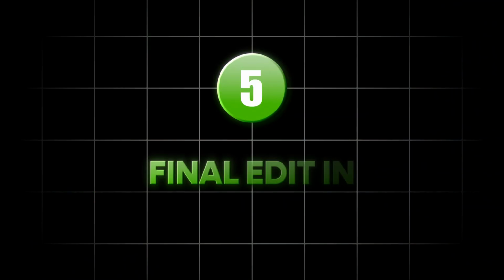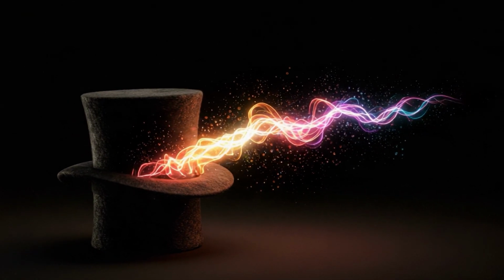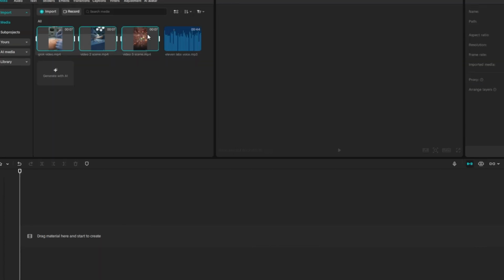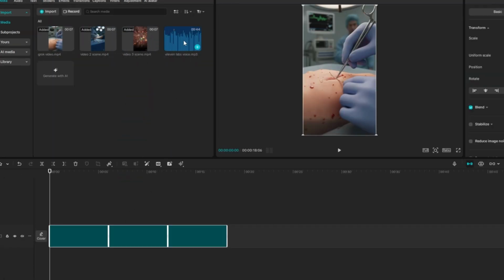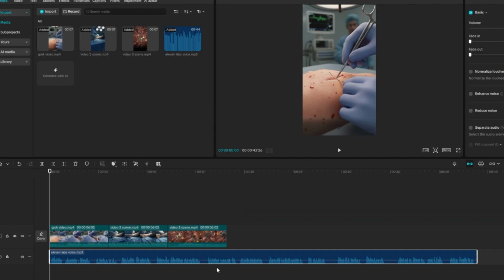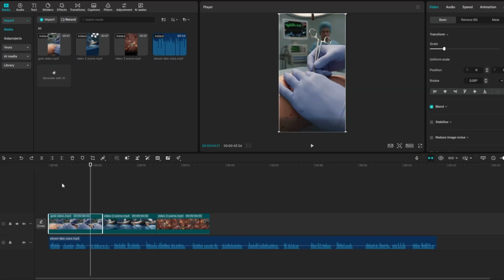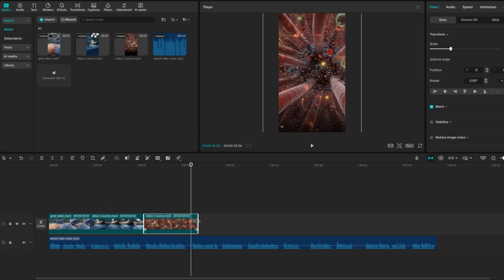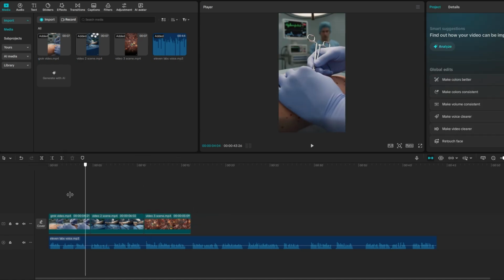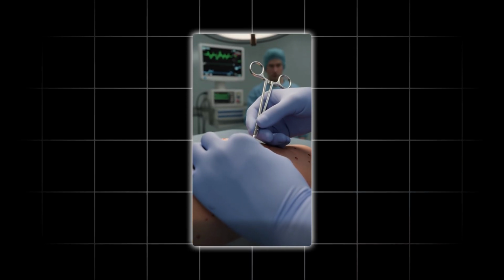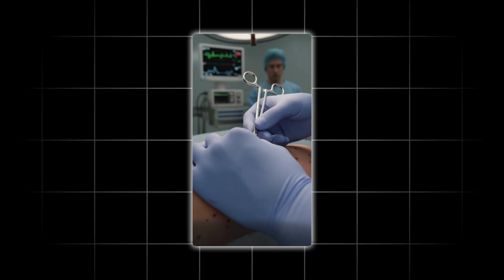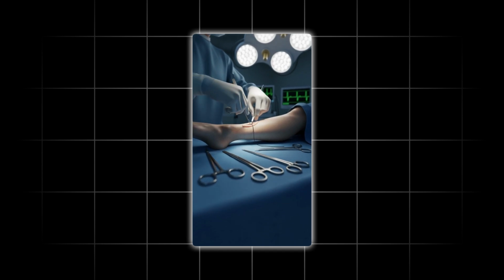Step 5. Final edit in CapCut. Time for the magic blend. Open CapCut. Drop all Grok videos onto your timeline. Add your ElevenLabs voiceover right under it. Align everything. Each scene matches the line of narration. Transitions flow smoothly. Add captions for retention. Add subtle cinematic sound effects if you want extra punch. By the end, you have a cinematic short, animated, voice-acted, fully original, created for $0.